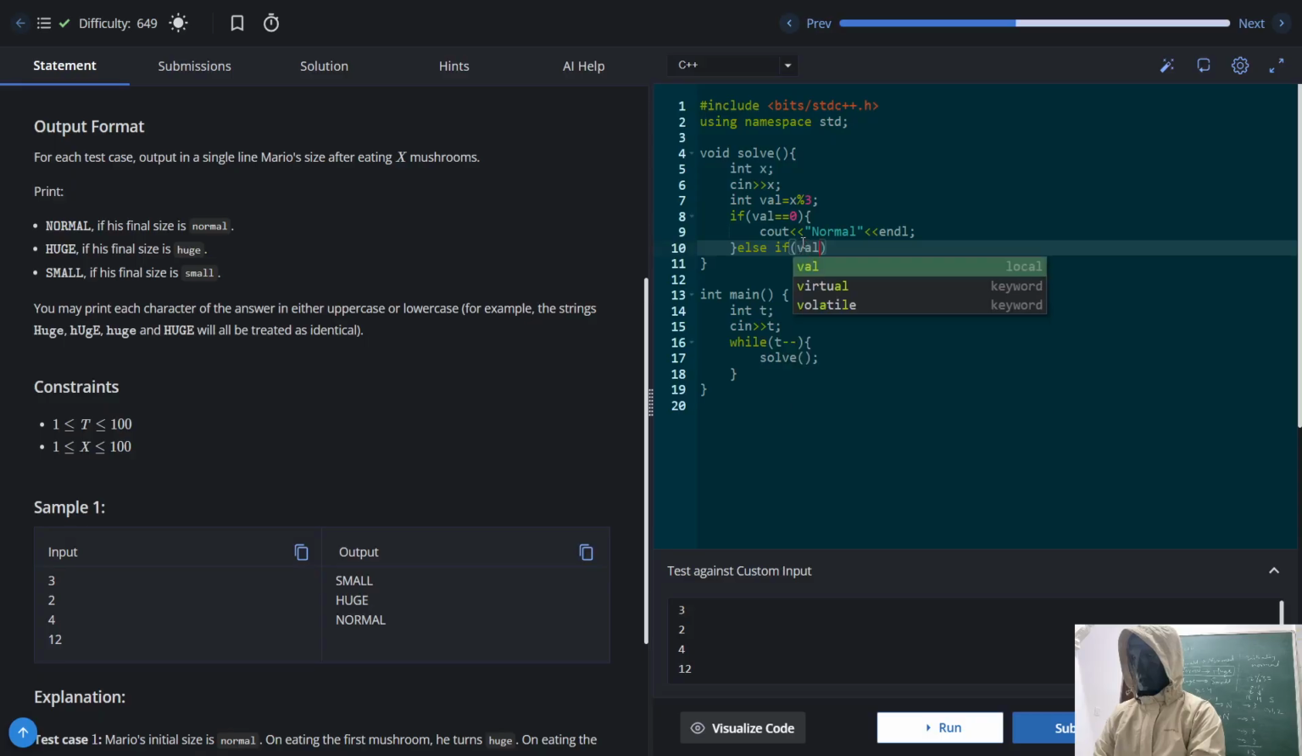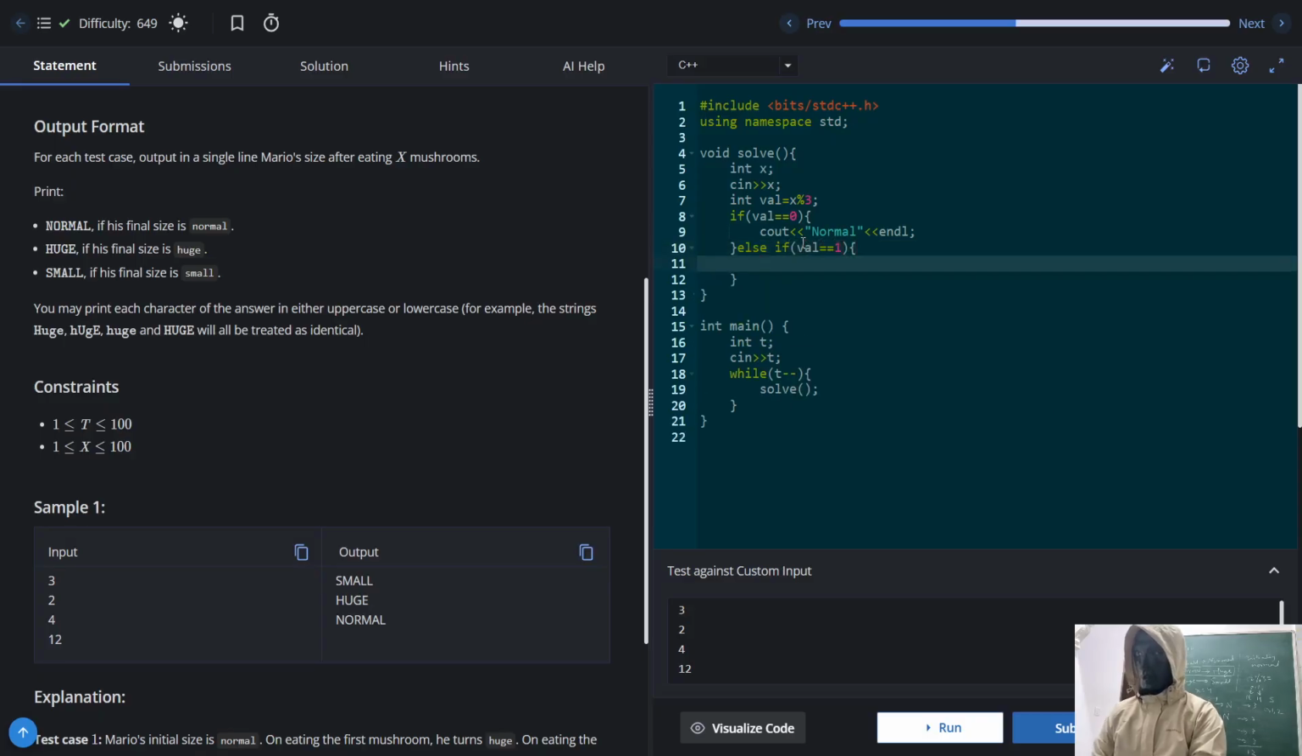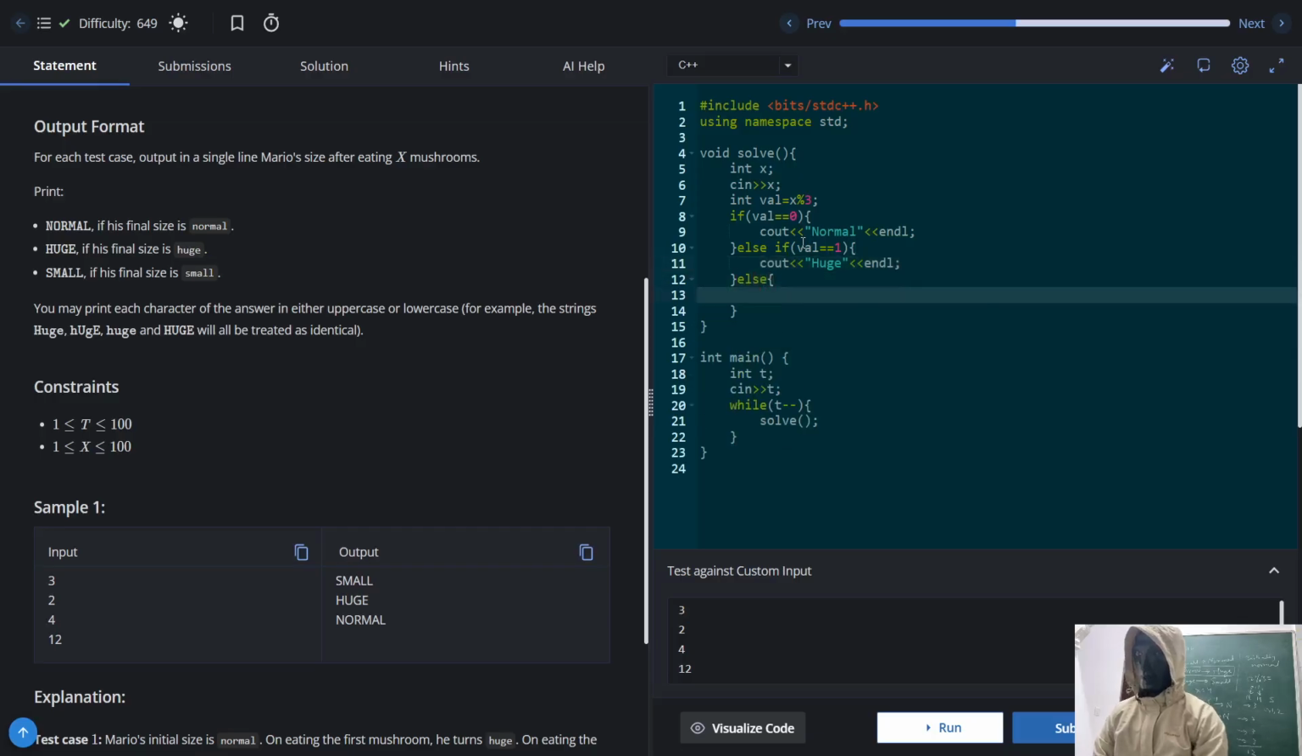Else if val is equal to 1, which means when 0 is there, it will be normal state. When val is 1, he will be converted from normal to huge. So you will have to print huge. Else we have only one value, that is 2, because we are doing the modulo operator with 3, so we'll get only 0, 1 or 2 values. So at the end, the value by default will be 2 only. So when he is in normal state and he has eaten 2 mushrooms, he'll go to small state.